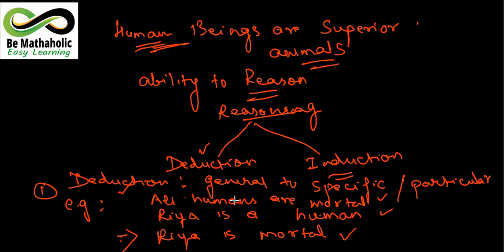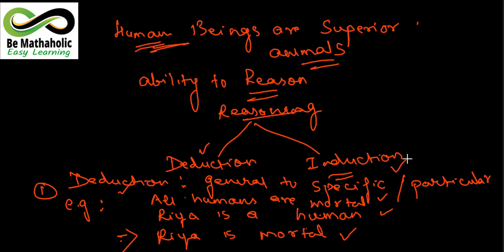deduction. The word deduction comes from the word deduce. Deduce means to take something out from the things given to us. So हमने क्या deduce किया यहाँ से? That Riya is mortal. This is one example. Now this is an example of verbal reasoning. You must be facing these types of questions in your competitive exams. So this is known as deductive reasoning.